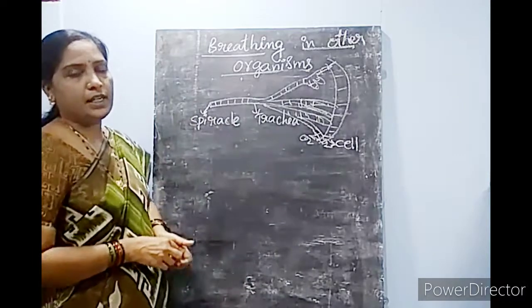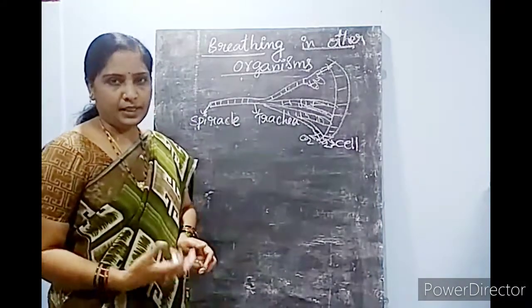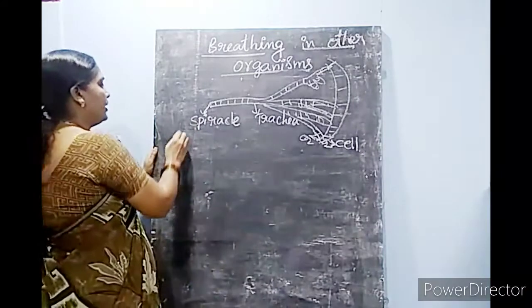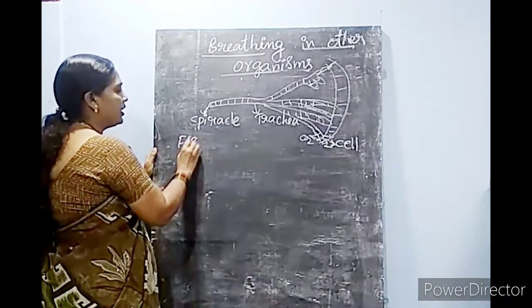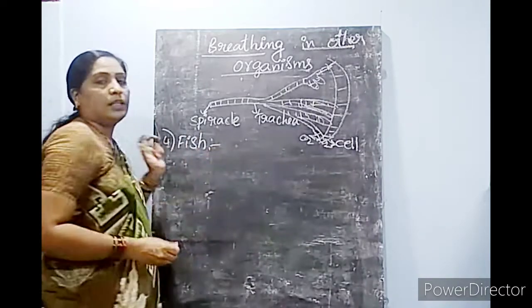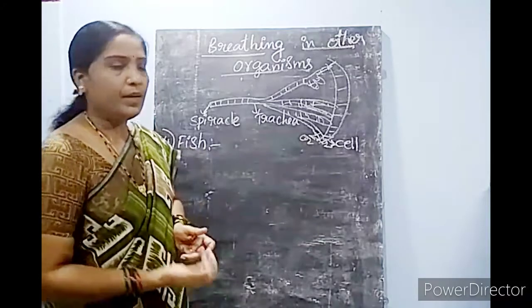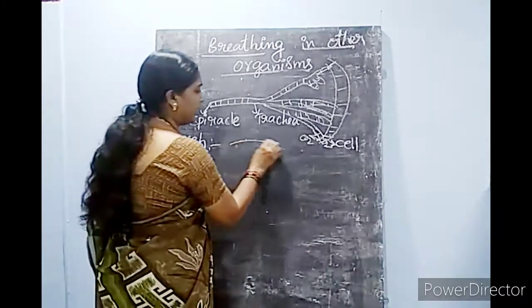Aquatic animals like fish, how does respiration take place in fishes? We will see now. How does the respiration take place? You all know that fishes breathe through the gills. Where are the gills present?